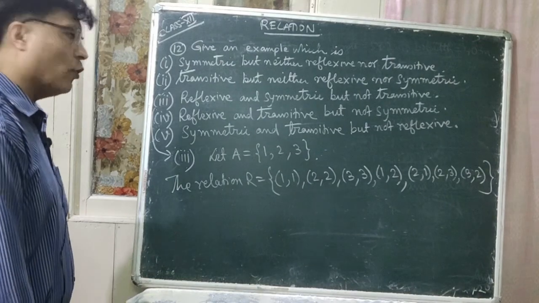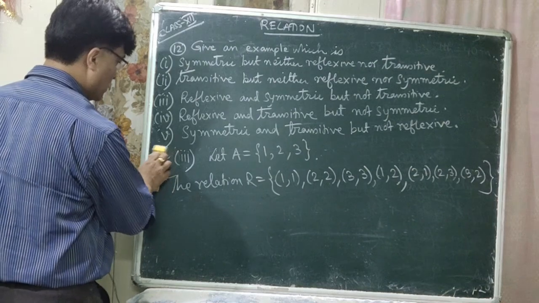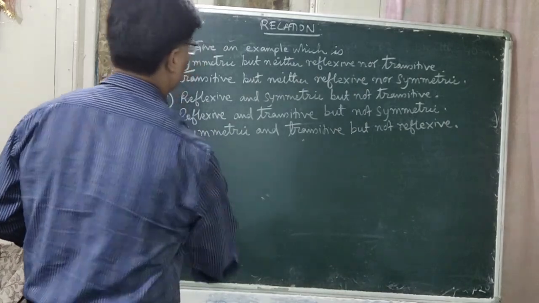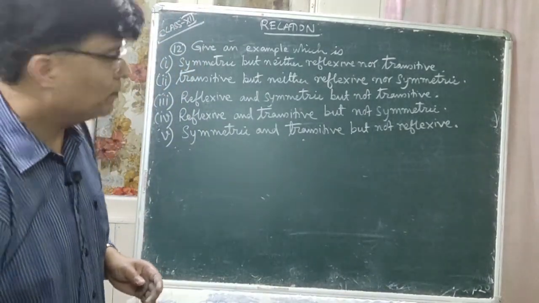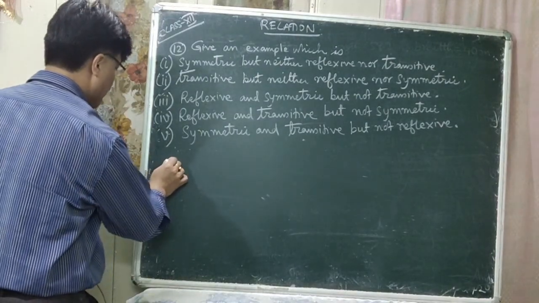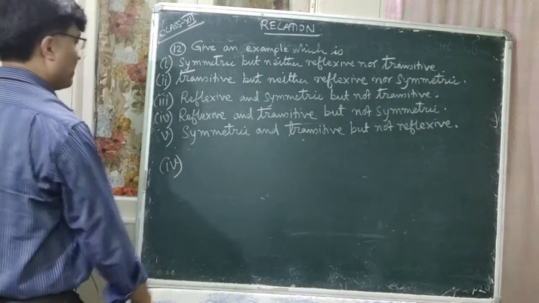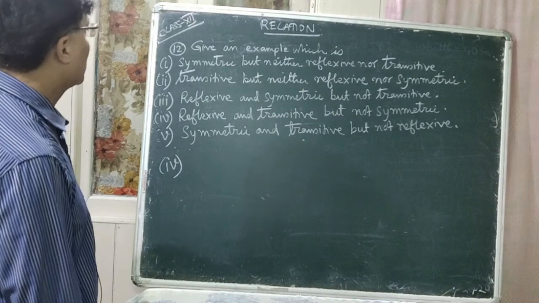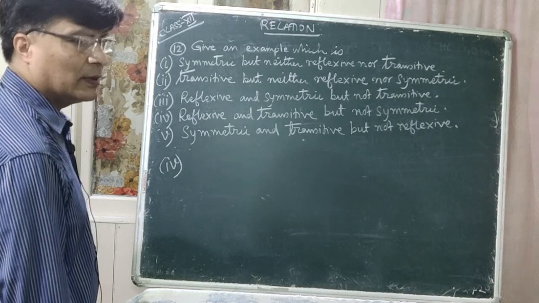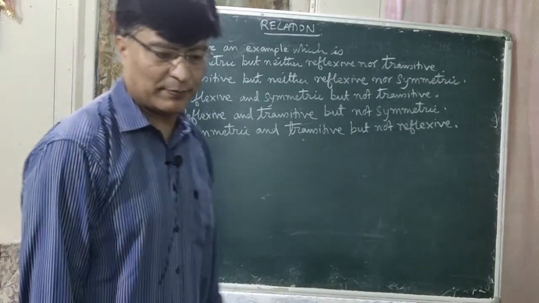Now let us do number 4. Give an example which is reflexive and transitive but not symmetric.